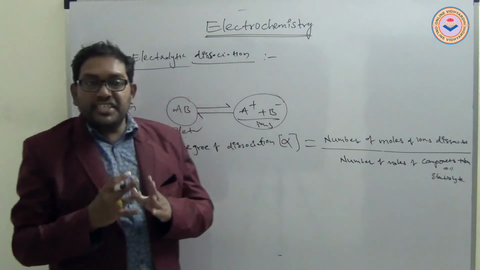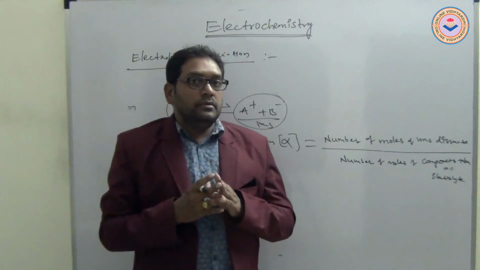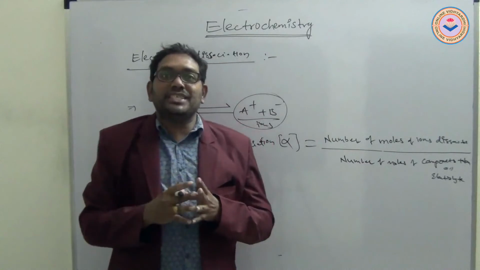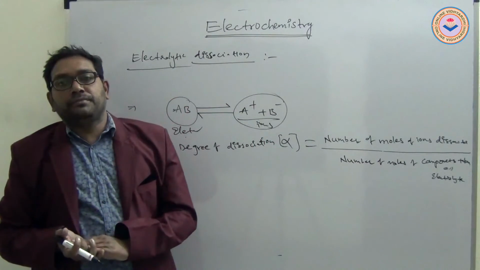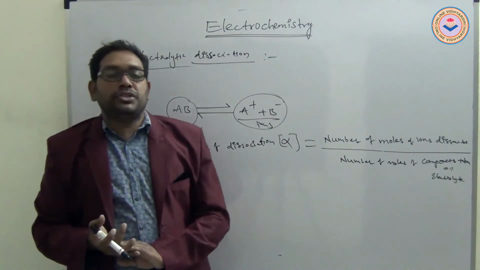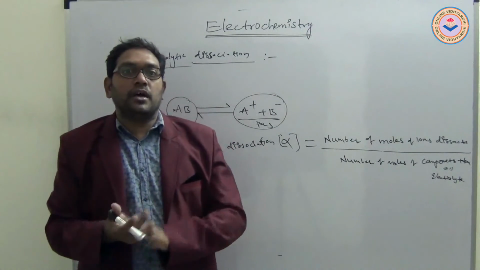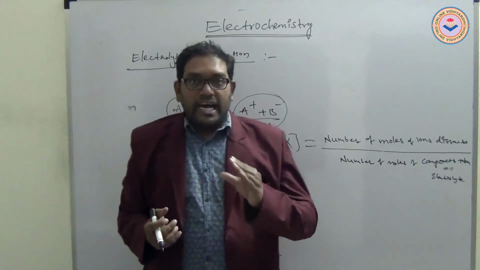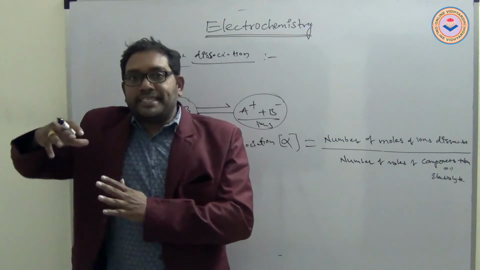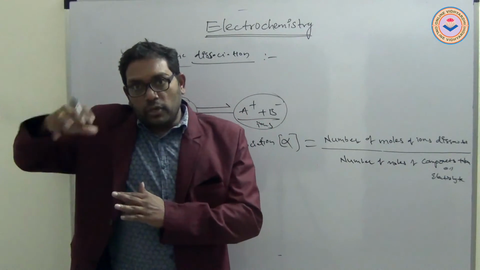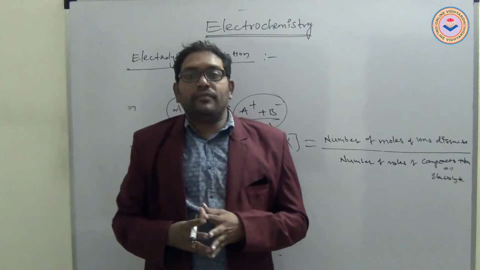An ionic compound is easily dissociated into its ions in a suitable solution or in a polar solvent, so ionic compounds are good conductors of electricity.